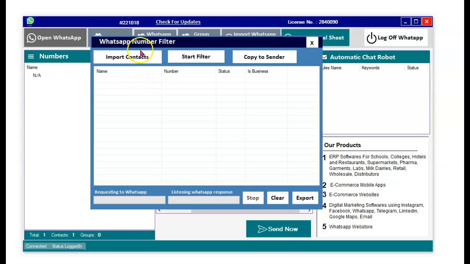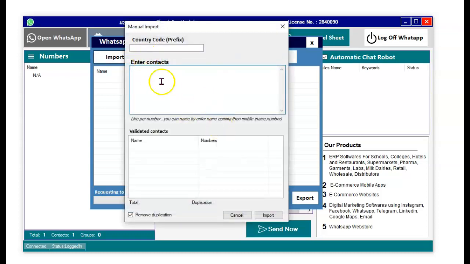All right, so if I click on import contacts, I'll get a place where I can feed in my country code. So wherever you are in the world, this works across the globe. So whether you're in Uganda or wherever you are, you can just paste the contacts here, go to a spreadsheet, you go to one here.